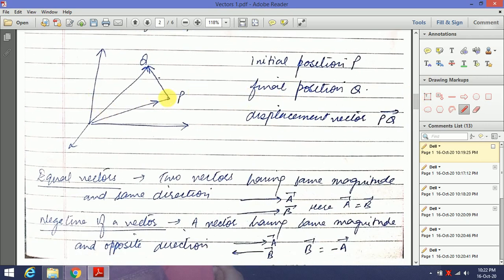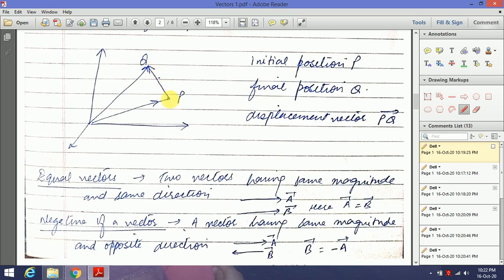You can see initially the particle was here and finally it has been displaced to point Q. So PQ is the displacement vector which is just joining its initial and final position, and this arrow is showing the direction in which the body has been displaced.